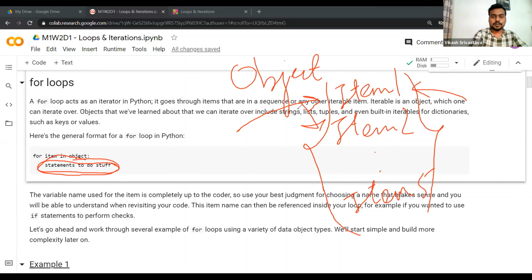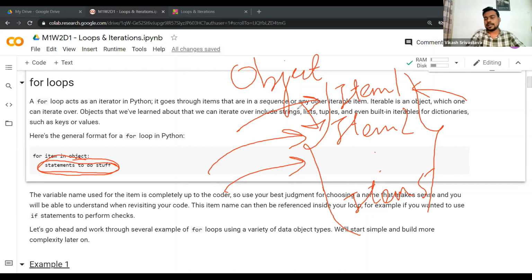Then you will jump to the next item and perform the same set of actions for that item. The same set of actions could be something like, let's say you have a list of strings, and for each element you want to convert them all to upper case, right? So that could be one action. You want to capitalize your strings one by one. So here, let's say this is a list of strings, and our task is to perform the capitalization operation. So we'll go over each element and perform that same action.